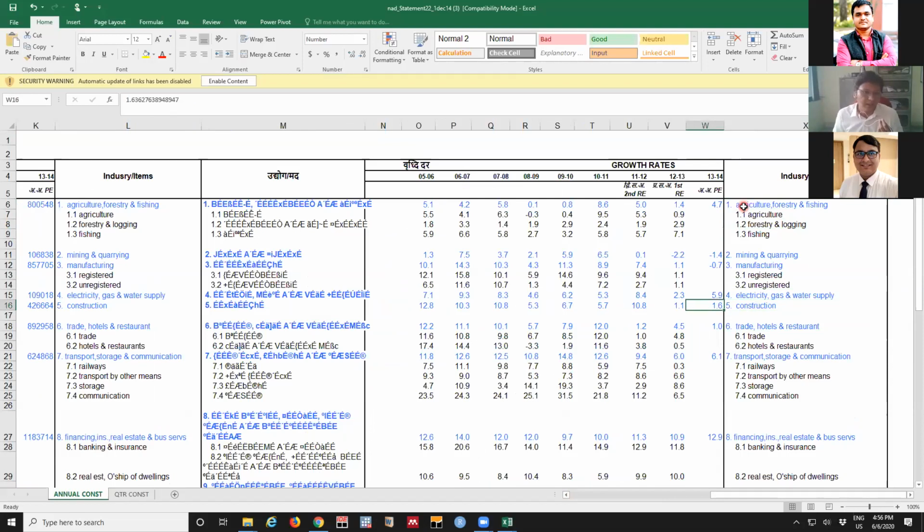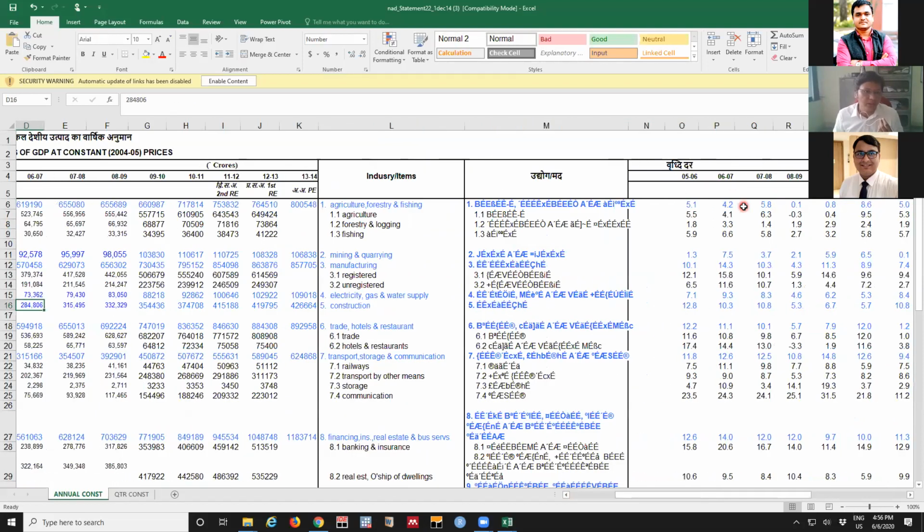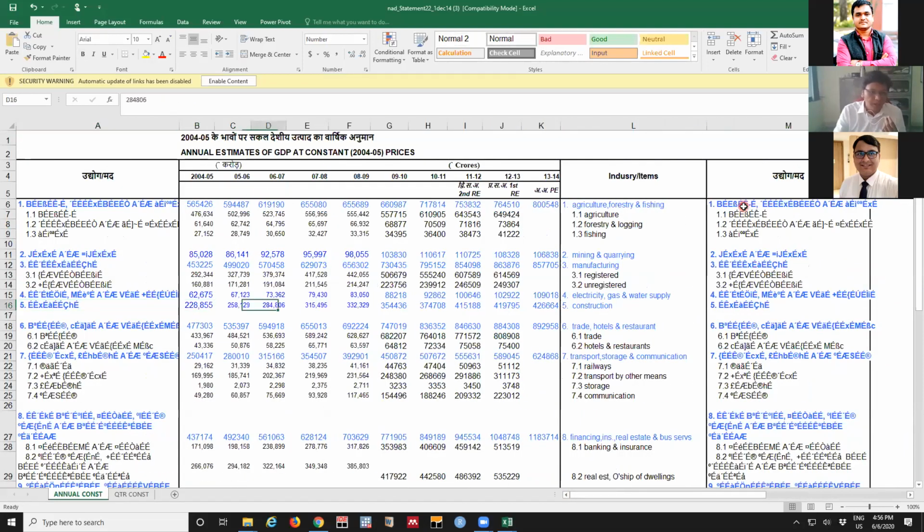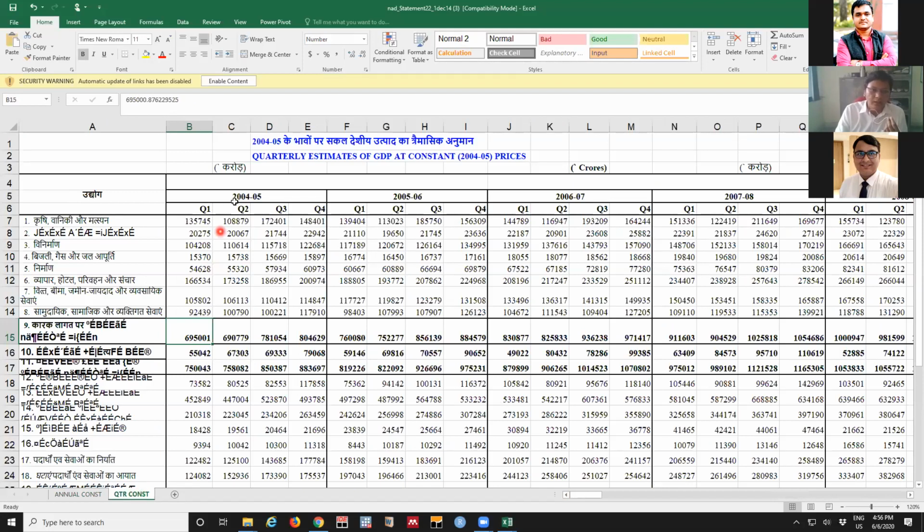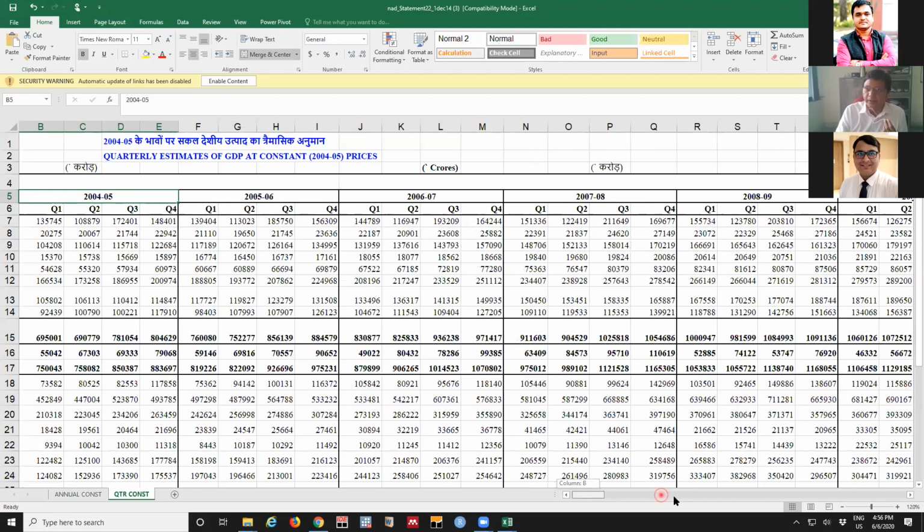For time series data, if you look into it, that will be more visible. This is the annual data. You can click here for quarterly details. Within 2004-5, the first quarter starts from April to June. So April to June, what was the GDP? July to September, for each 3 months, what were the GDP levels? Those information is available here.